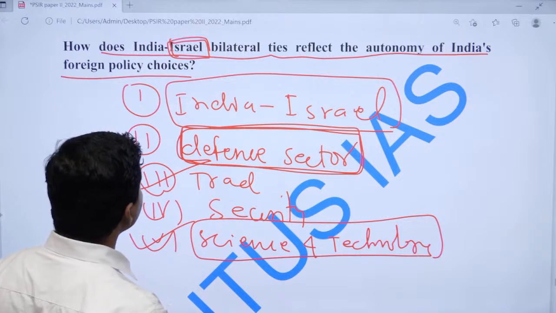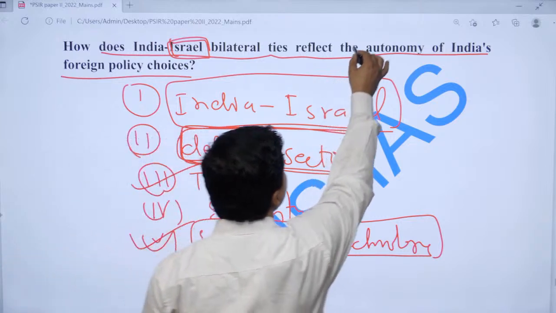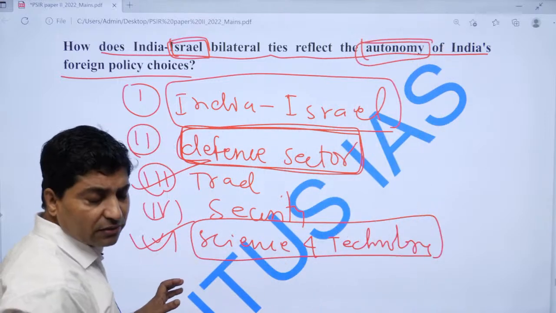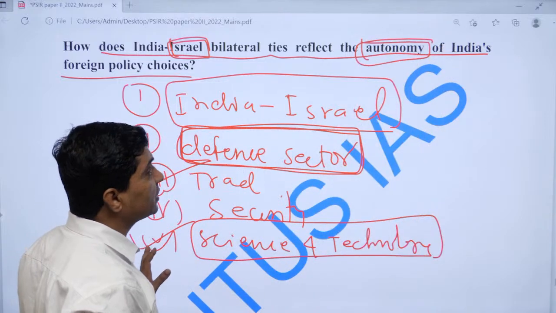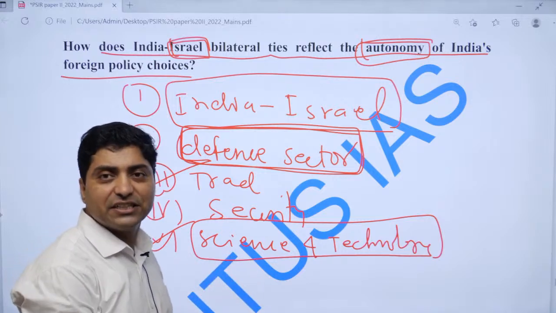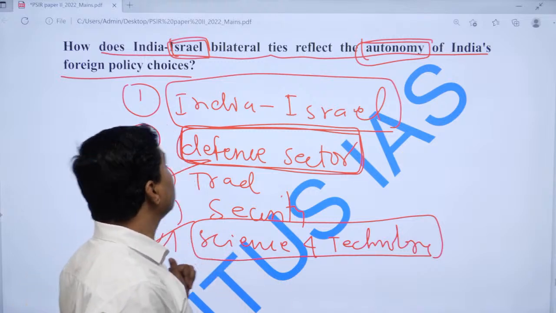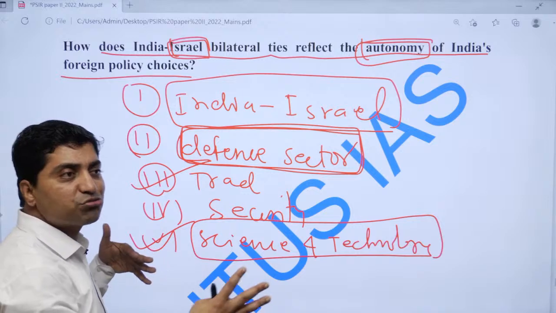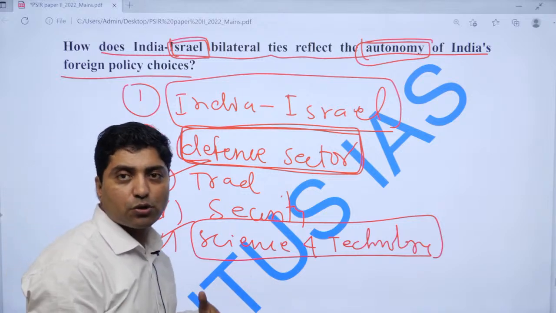Now this relationship reflects an independent policy of India's foreign diplomacy. Indian foreign policy is not under pressure from any region or any country. It is independent. India and Israel have strengthened cooperation and coordination.